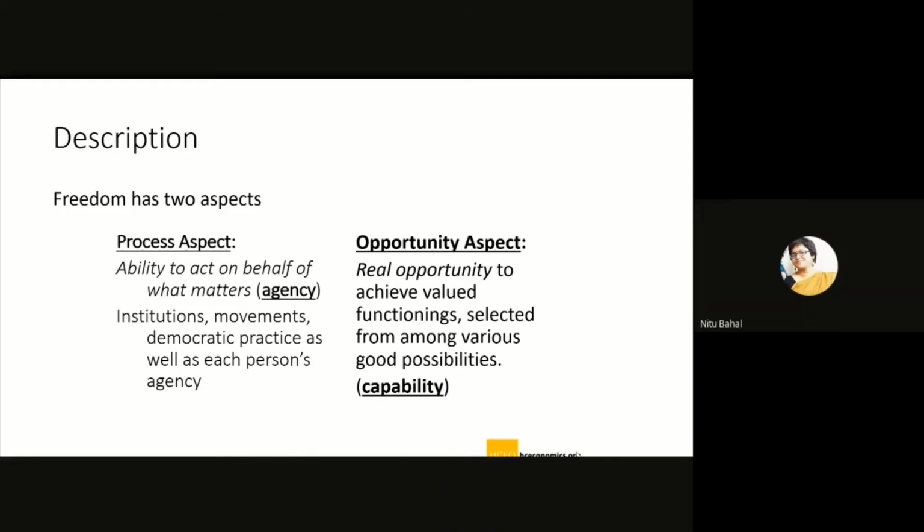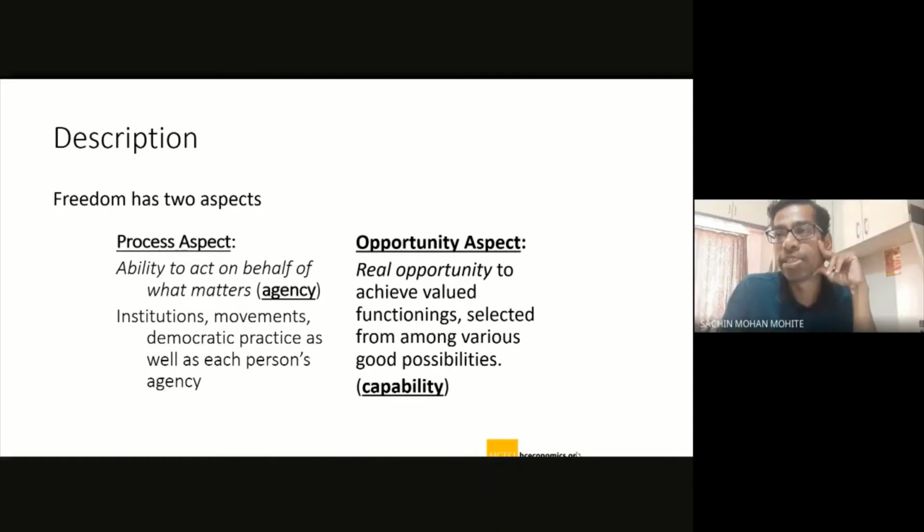Yes. But whether the school has enough resources to implement that particular part of the policy or not will become the process aspect of this whole thing about freedom, the way we are trying to understand. Am I understanding it correctly? Yes. So it will influence your freedom basically. If resources are not available, then you might not be in a position to work on it.